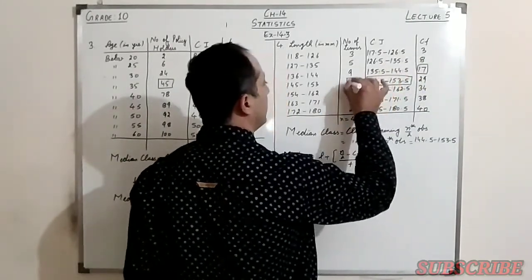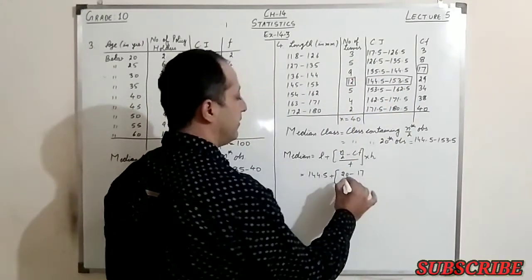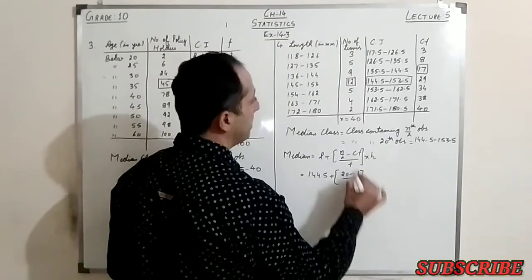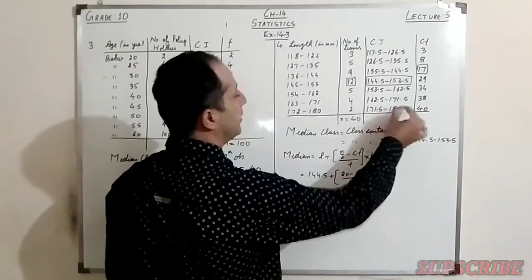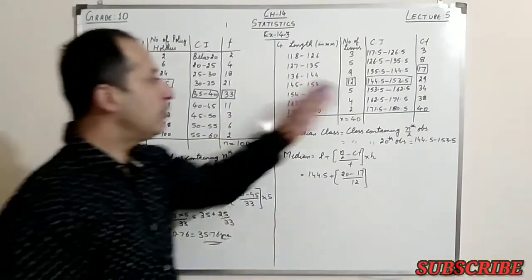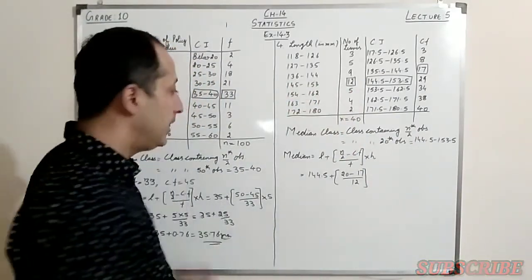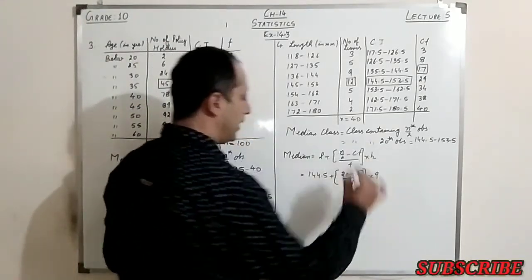This is my F, 12. And h, if you take the difference here, it is 8, but with the new class interval, the difference comes out to be 9. So this is multiplied by 9.